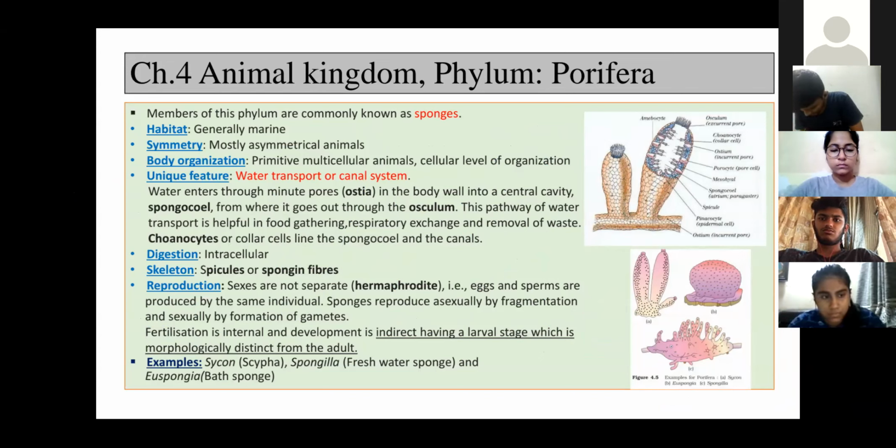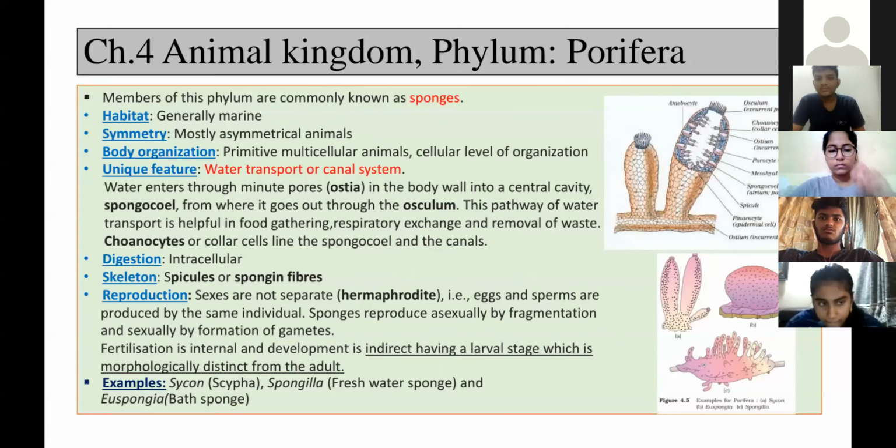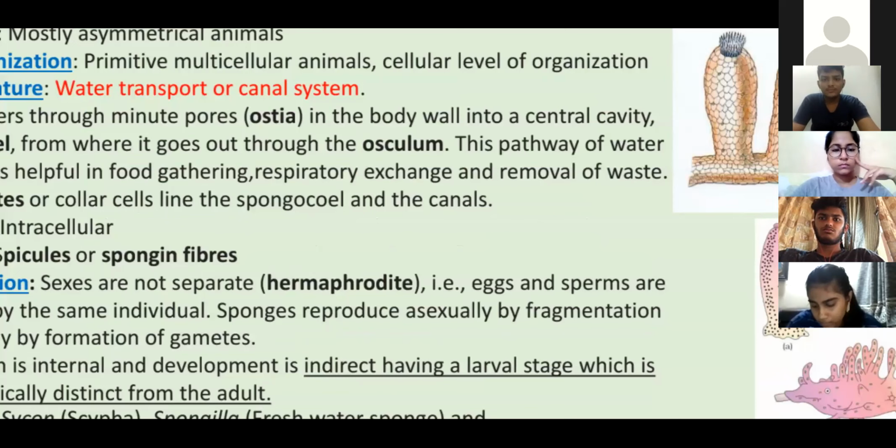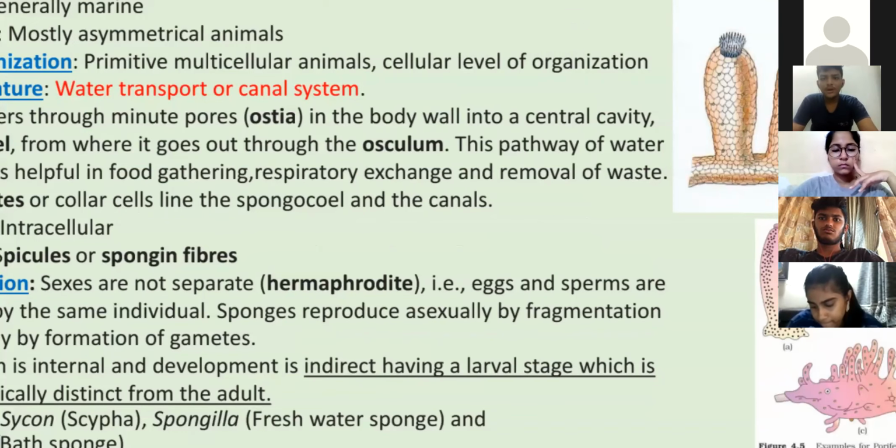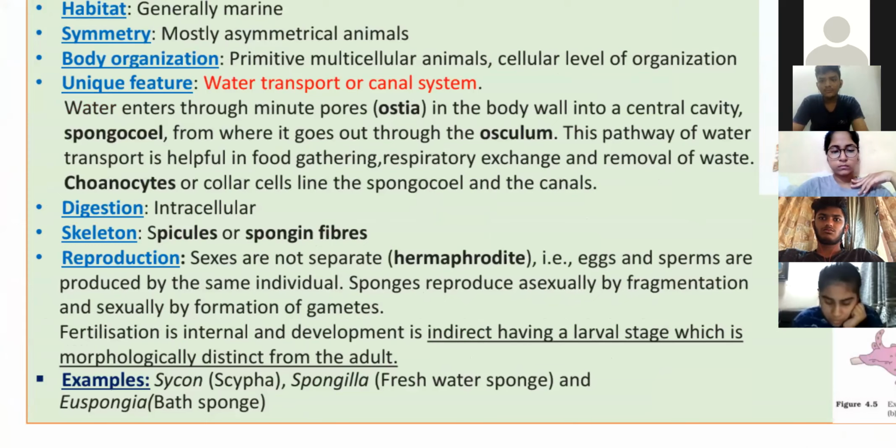Next point related to this Porifera, that's reproduction. Sexes are not separate, that we call the hermaphrodite or bisexual condition. Meaning what? One single organism possesses testes and ovary both. One single organism possesses testes as well as ovary.